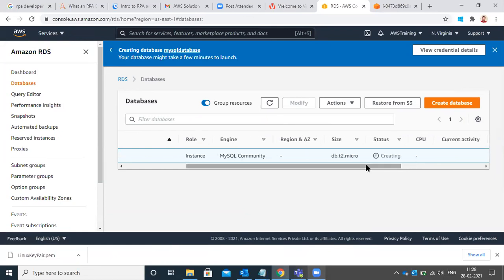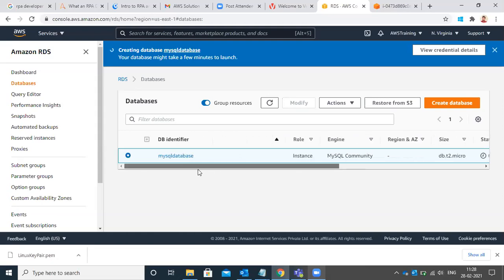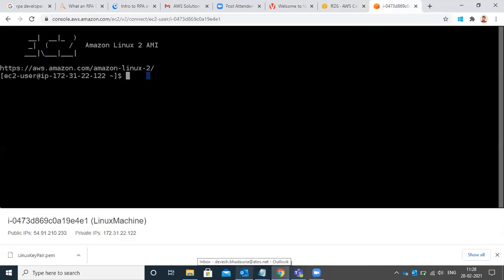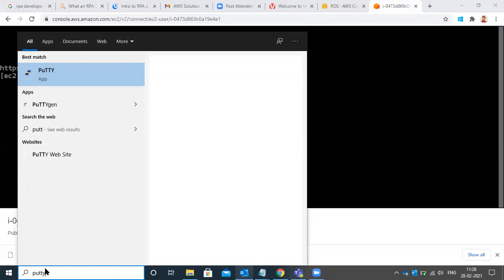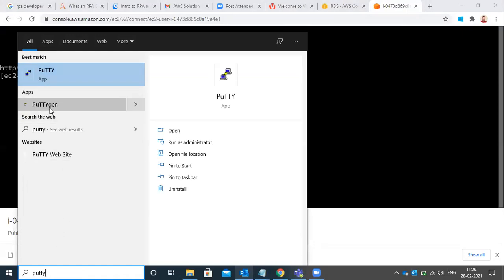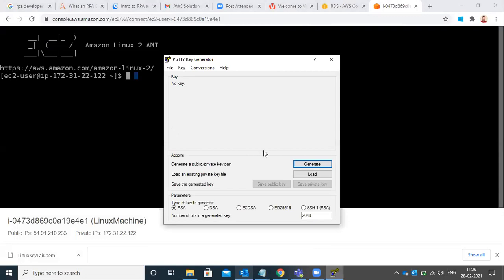I think it will take a few minutes. Meanwhile, can you install the MySQL client? Okay. Here, right? On Linux. Will I connect through PuTTY or is this fine? Yeah, connect through PuTTY.